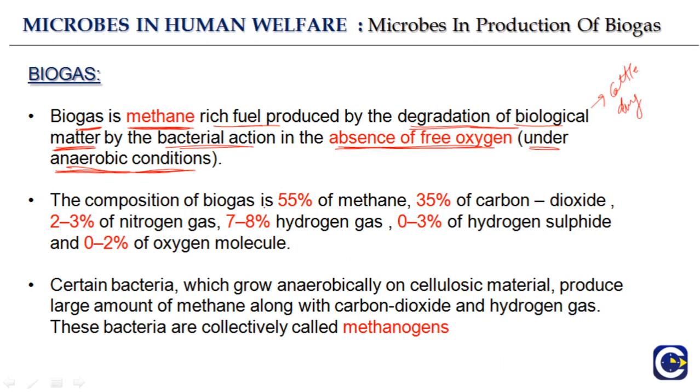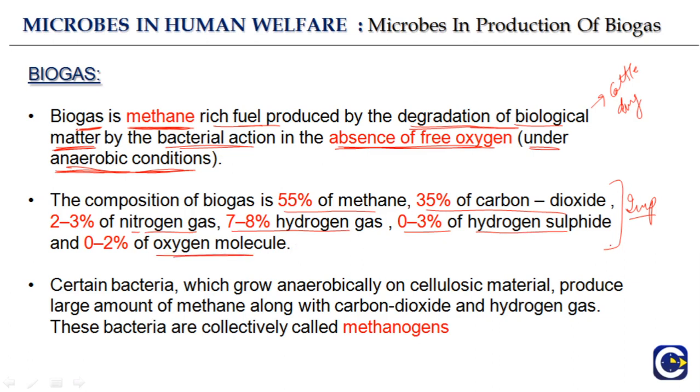Now the composition of biogas, and you must remember this, it is very important because in the NEET exam they will ask which of the following is not a component of biogas. To answer that, you must know the composition of biogas: 55% methane, 35% carbon dioxide, 2 to 3% nitrogen gas, 7-8% hydrogen gas, 0 to 3% hydrogen sulfide, and 0 to 2% oxygen.